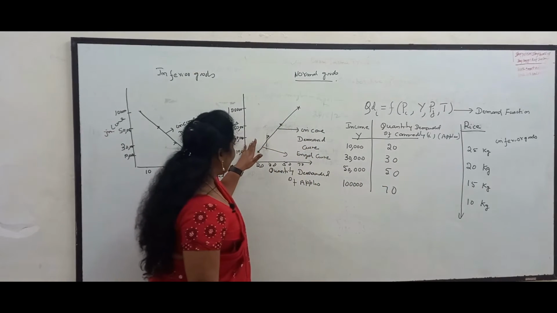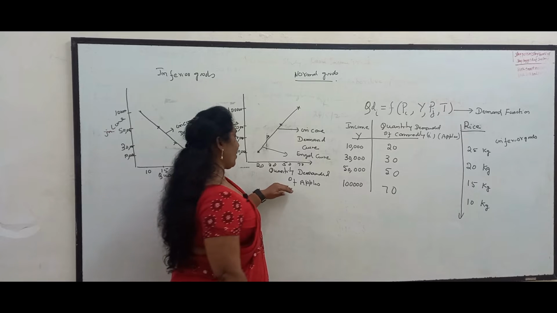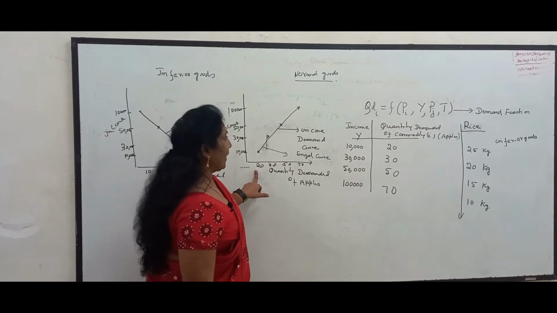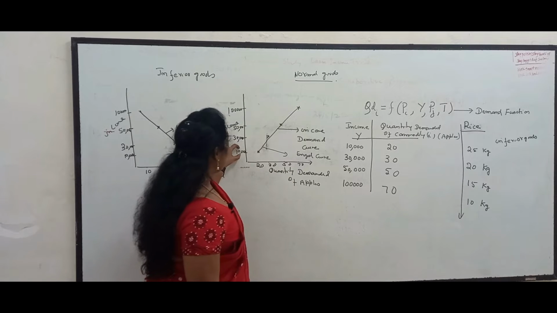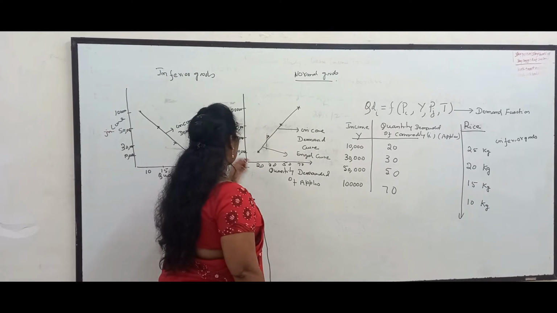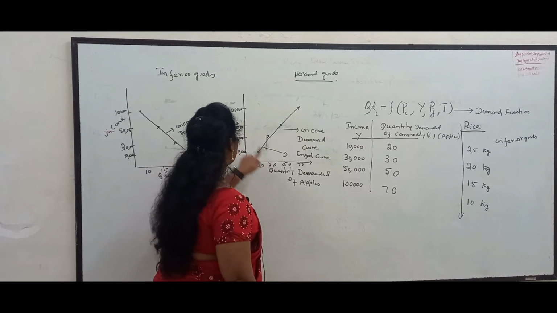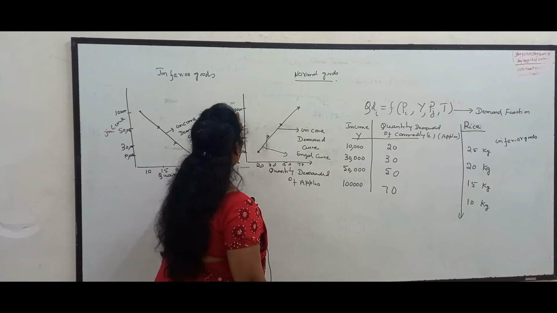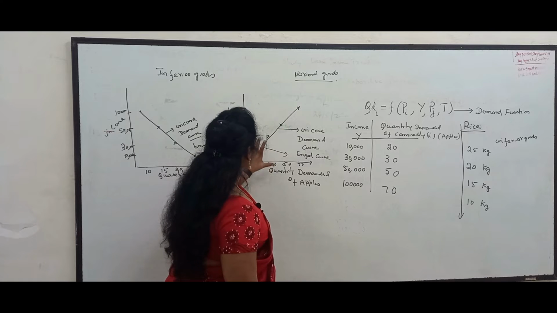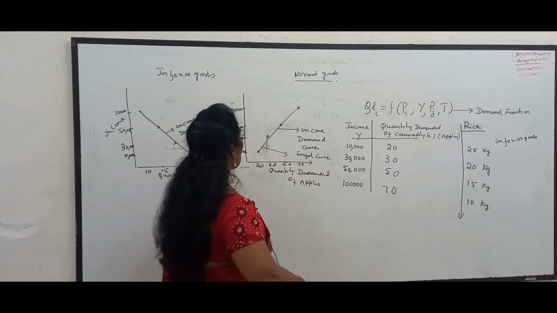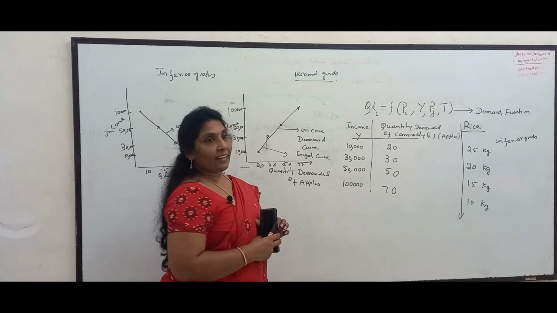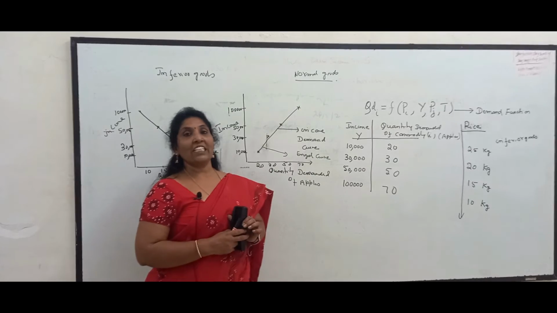See, in this diagram, I have taken quantity demanded of apples on the x-axis and income on the y-axis. So 20, 30, 50. When income was 10,000 rupees, quantity demanded of apples was 20 units. When it became 30,000, 30 units. 50,000, 50 units. 1 lakh, 70 units. We have 4 points on the demand and income plane. When we join all these points, we get the income demand curve. This income demand curve is also called the Engel curve.